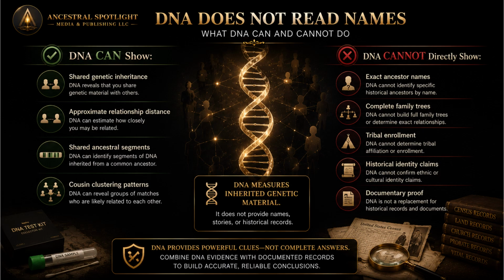This is one of the biggest misconceptions in genetic genealogy. DNA does not recognize surnames, it does not recognize family stories, and it does not directly identify specific historical ancestors by name. DNA simply measures inherited genetic material between individuals. Researchers then combine that genetic evidence with traditional genealogy records to build conclusions. This is why documentation remains critically important even in the era of modern DNA testing.